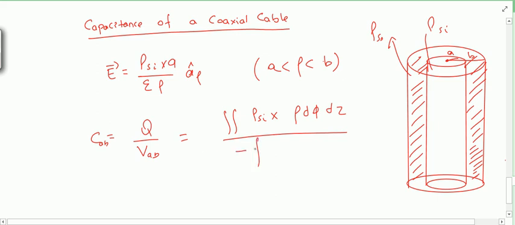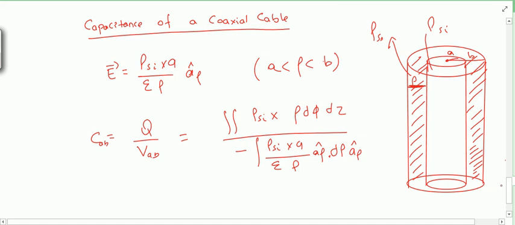For V AB it will be minus integral of E dot dl. E is nothing but rho s i into a by epsilon rho. What will be dl? As I am going from A to B, dl is d rho a rho cap, and here also a rho cap.